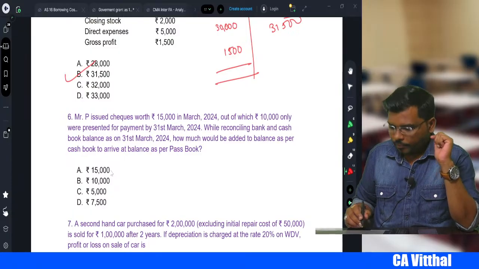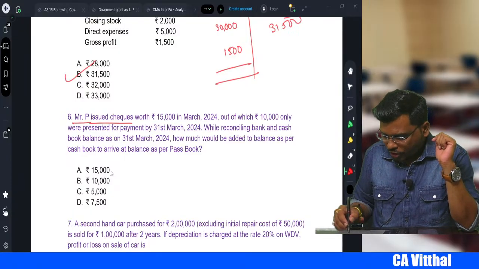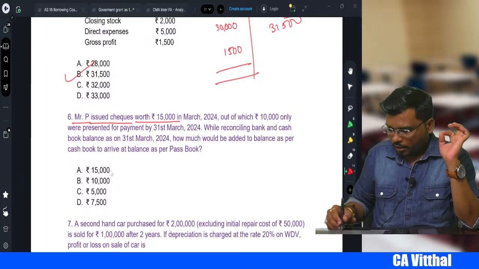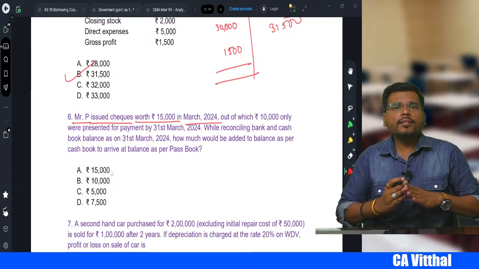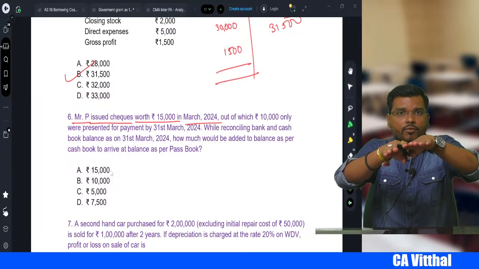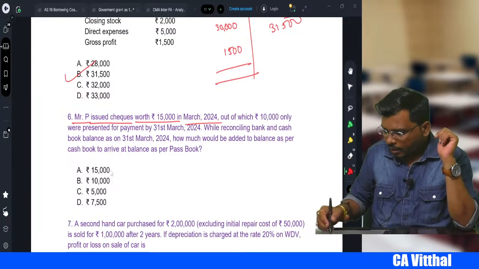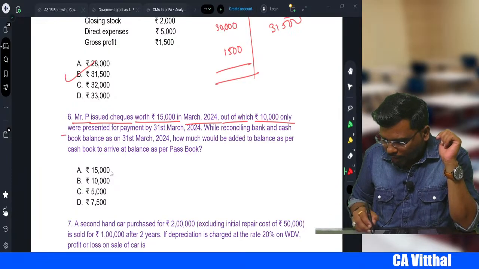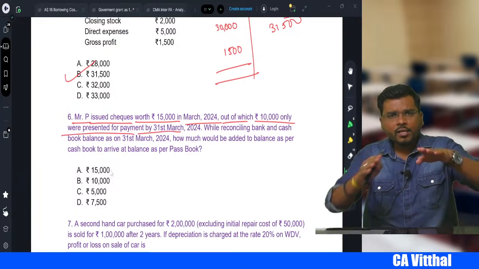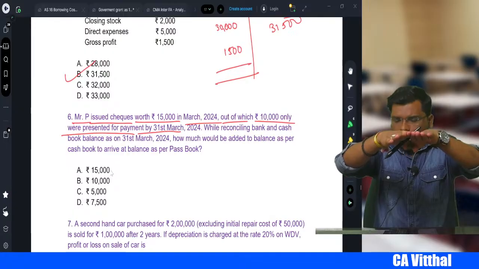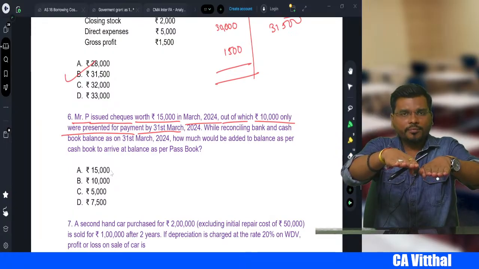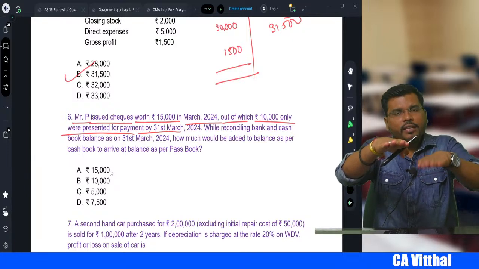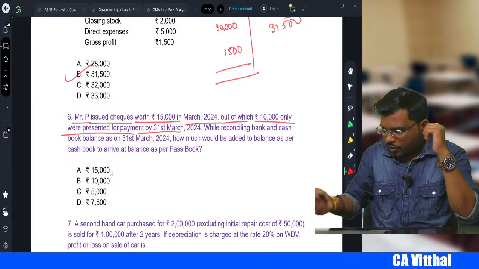Now next, Mr. P issued a check worth 15,000 in March. That means we issue a check. When we issue a check, what will happen, sir? Your cash balance will reduce, correct? Out of which 10,000 only was presented for payment. That means your cash book reduced by how much, sir? 15,000, but your passbook reduced by how much, sir? 10,000 only. So the balance 5,000, your cash book has reduced, correct? So what should we do?